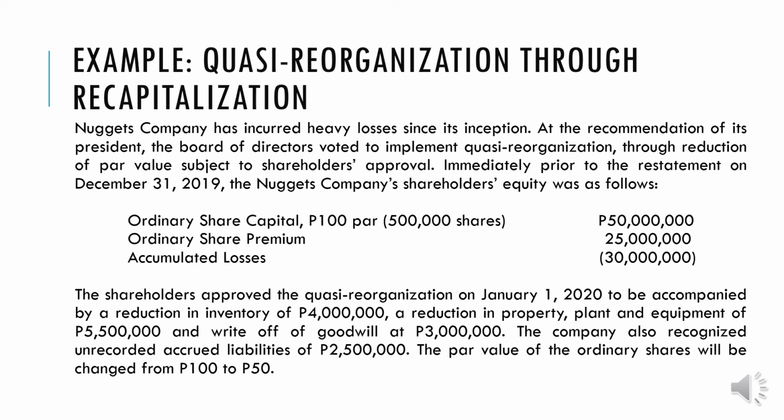So the shareholders approved the quasi-reorganization on January 1, 2020 to be accompanied by a reduction in inventory of 4 million. Okay, may reduction ulit. Then reduction as well to PPE of 5,500,000. Write-off of goodwill at 3 million. Tapos meron din tayong unrecorded accrued liabilities na 2,500,000. So the par value of the company will change from 100 peso to 50 peso. So tandaan niyo yung mga details na yan. We will give the entries so that we could arrive to the zero amount of our retained earnings.